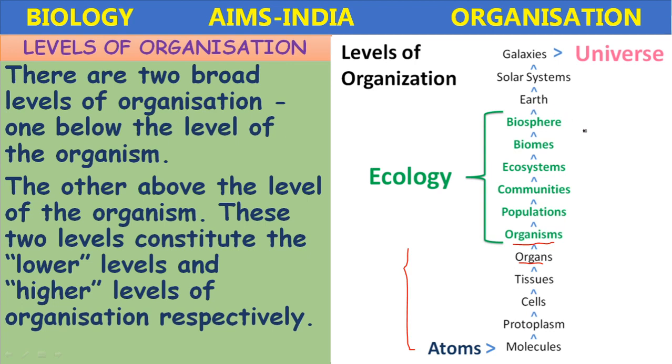And several biospheres combine to form the earth. Several planets combine to form the solar systems. Several solar systems combine to form the galaxies. Several galaxies combine to form the entire universe. So the biggest level of organization is the formation of the universe. The smallest level of organization is the atoms.